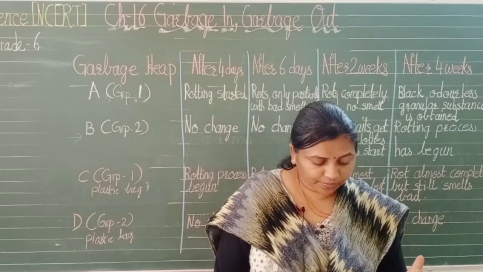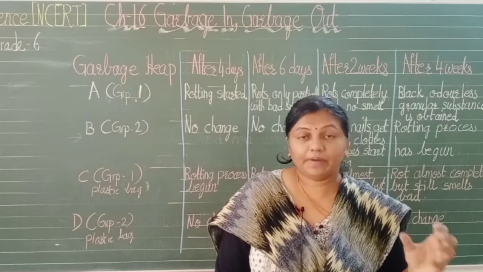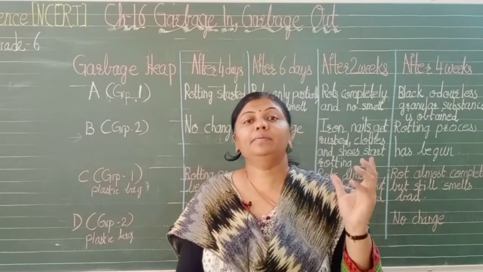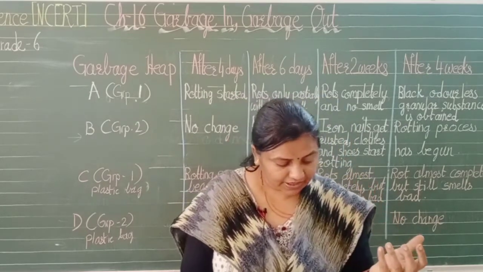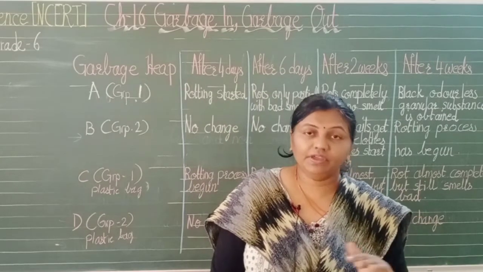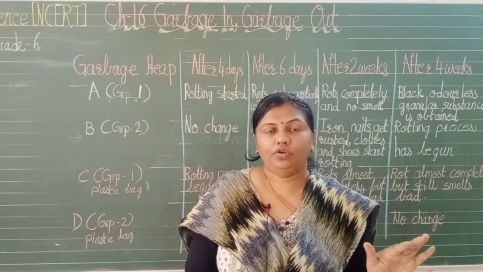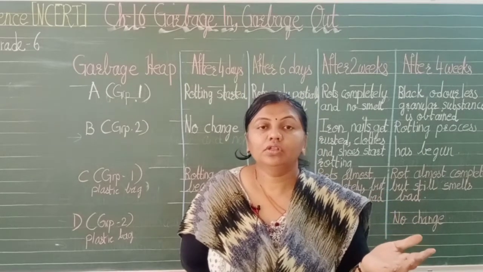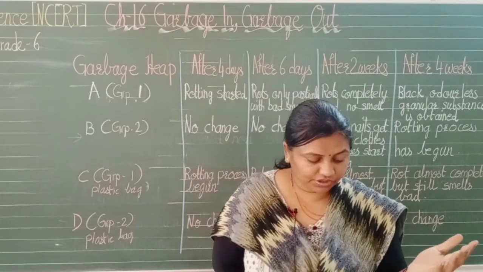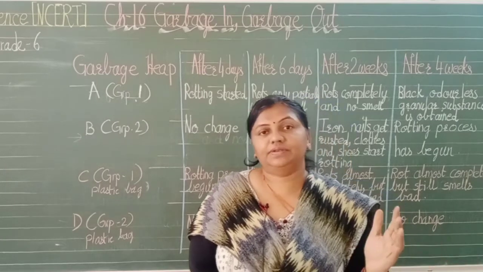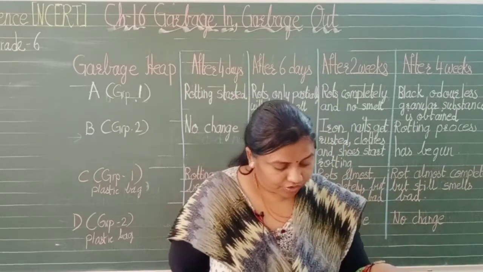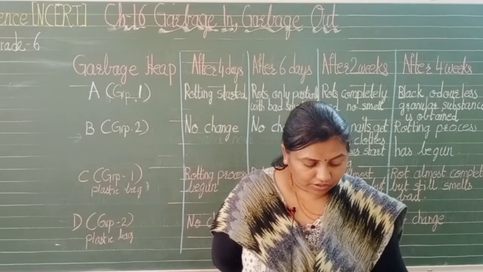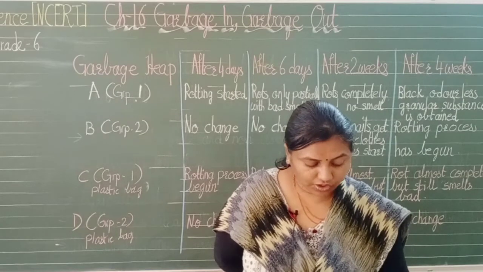Now you have to put all these things in plastic bags, tie the mouth of these plastic bags and cover them with soil. Okay, you can see a picture in your textbook also that 4 students are putting garbage heaps in different pits. You have to cover it with the soil.